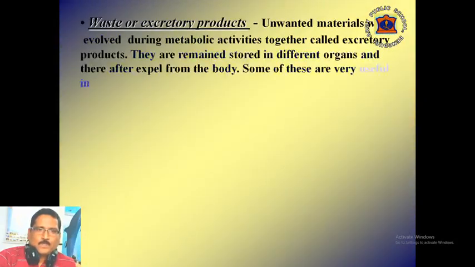The third group of ergastic substance is waste or excretory products. The unwanted materials which evolved during metabolic activities, together they are called excretory products. These remain stored in different organs and are often expelled from the body. Some of these are useful in our day-to-day life.